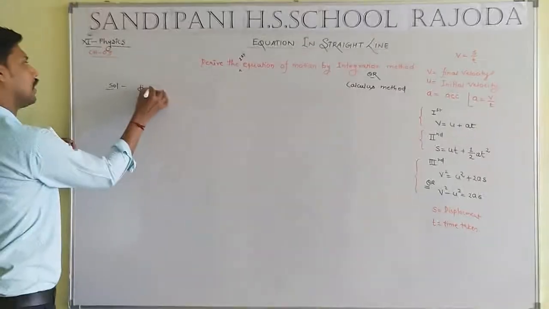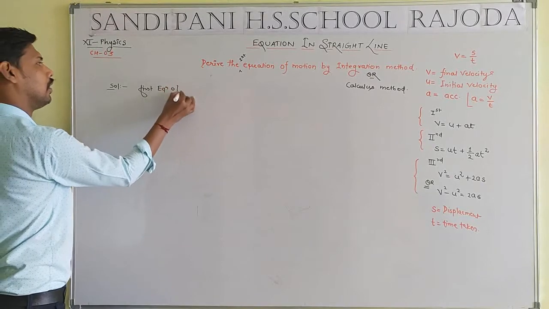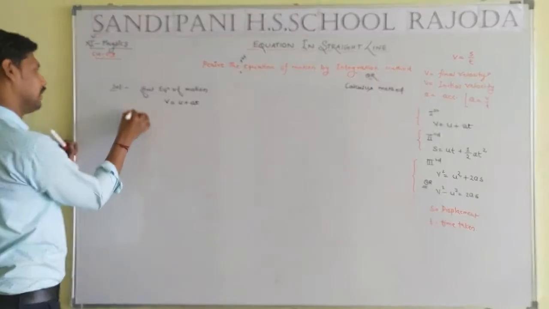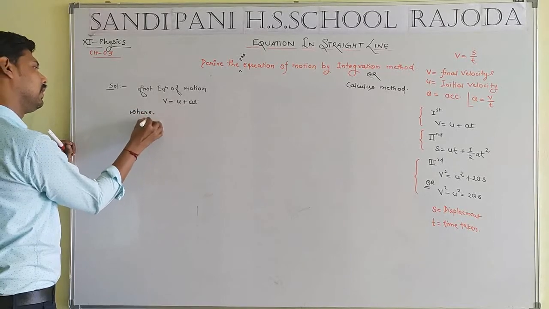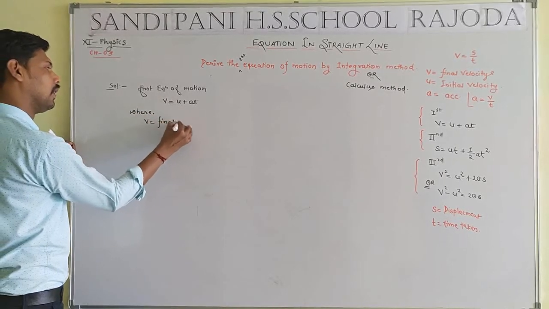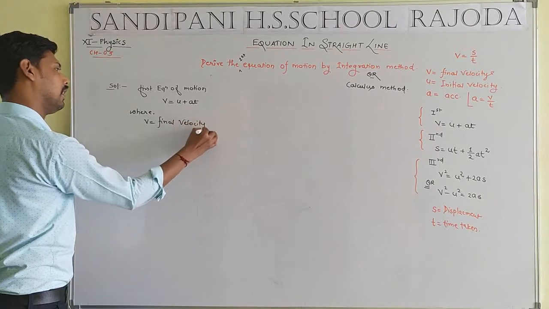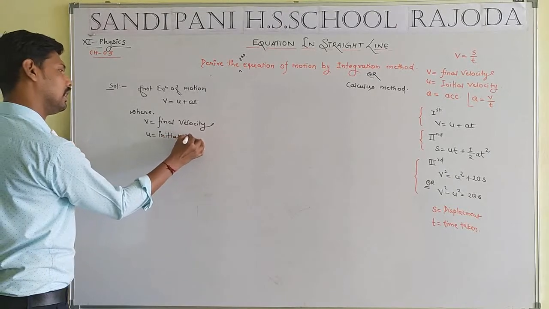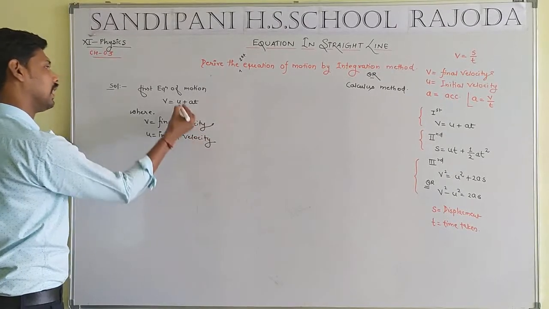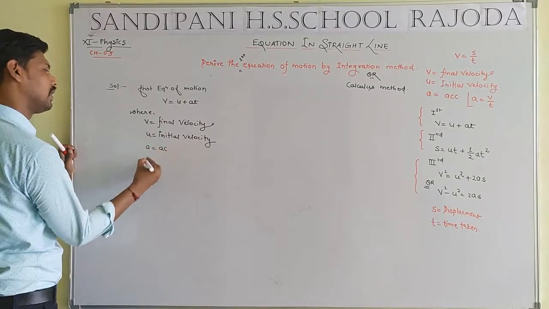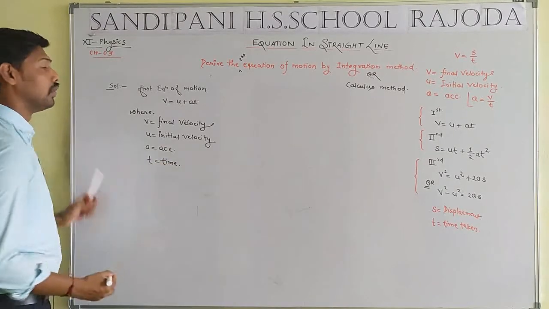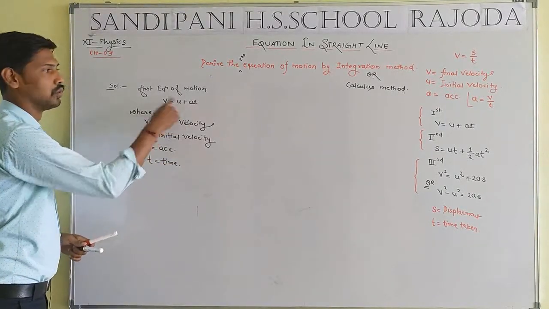The first equation of motion is v equal to u plus at, where v means final velocity, u means initial velocity, a means acceleration, and t means time. Student, we have to derive v equal to u plus at.